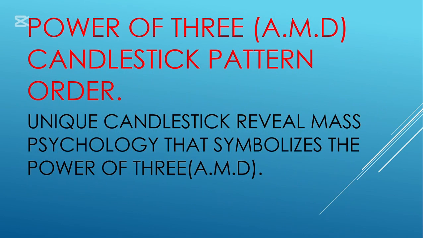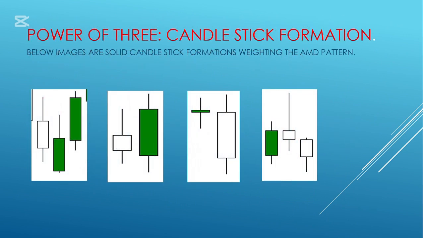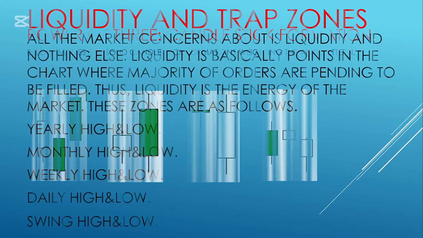Power of 3, candlestick pattern order. Unique candlesticks reveal mass psychology that symbolizes the power of 3: the accumulation, manipulation, and distribution. Below are images of the candlesticks showcasing the mass psychology and movement of the market. We have the bullish and the bearish candlestick patterns.